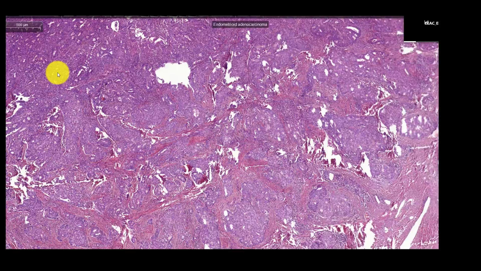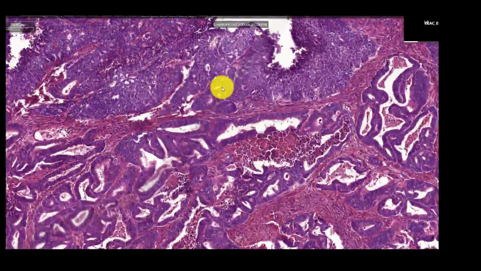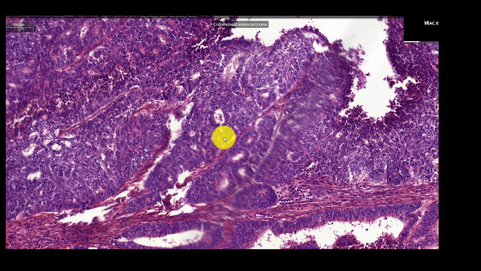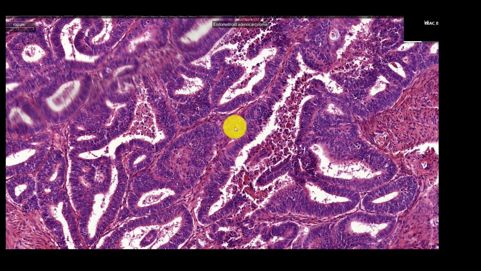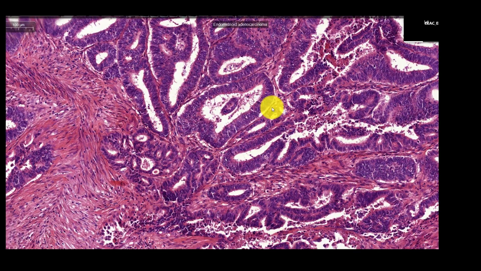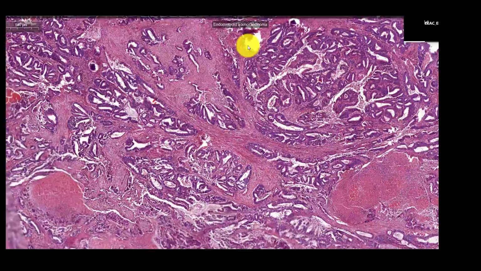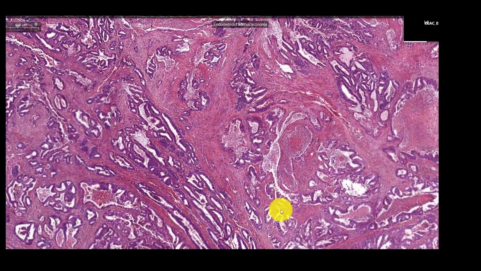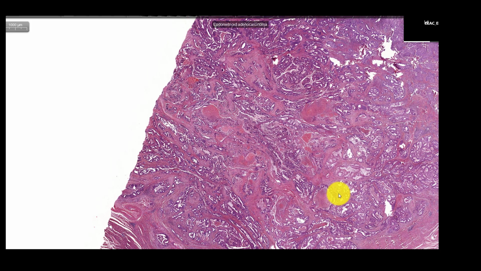If we take a closer look, a glandular pattern is clearly visible with irregular atypical glands with desmoplastic stroma reaction, and this tumorous proliferation spreads to subserosal localization around vessels as well. This tumor is a low-grade endometrial cancer, endometrium adenocarcinoma.